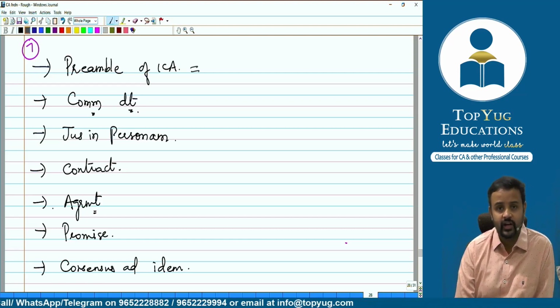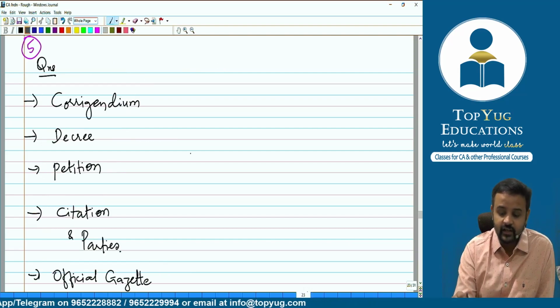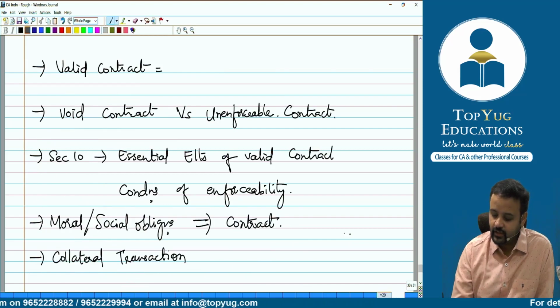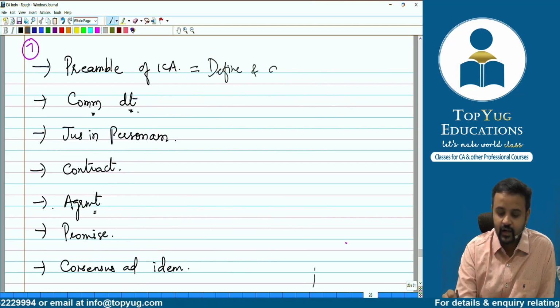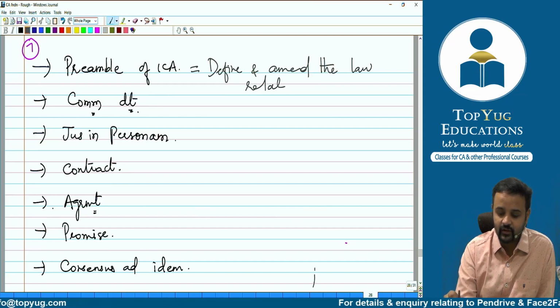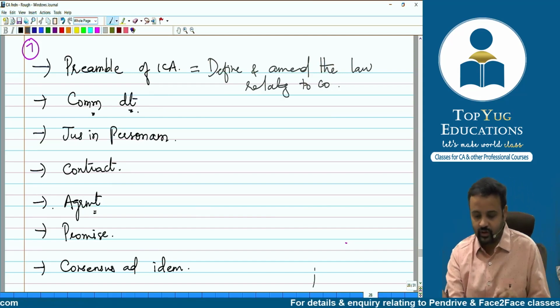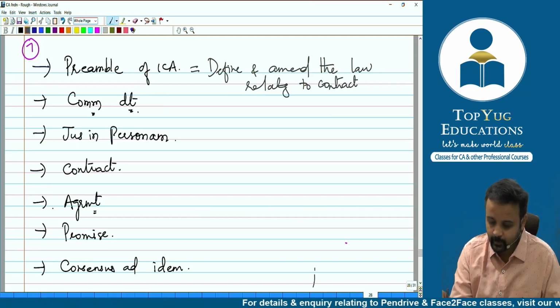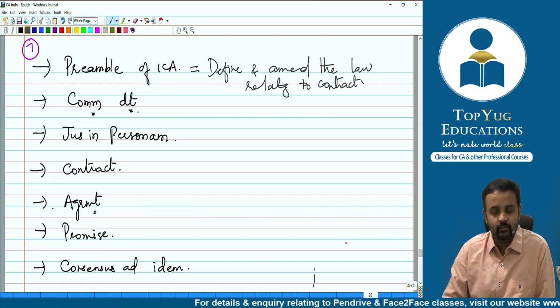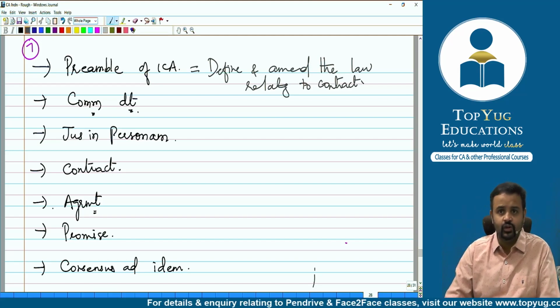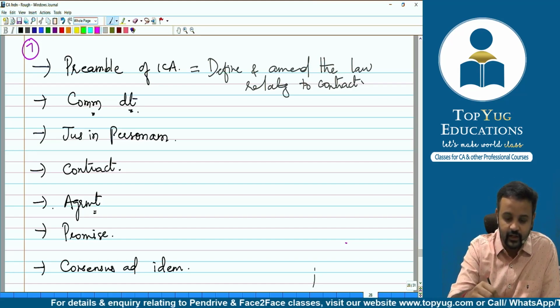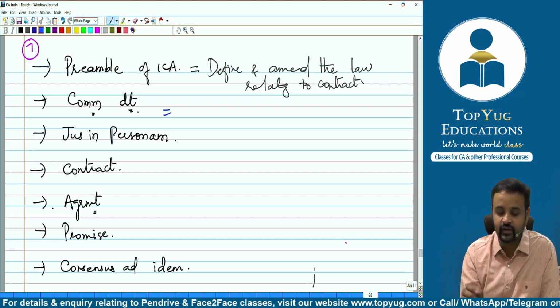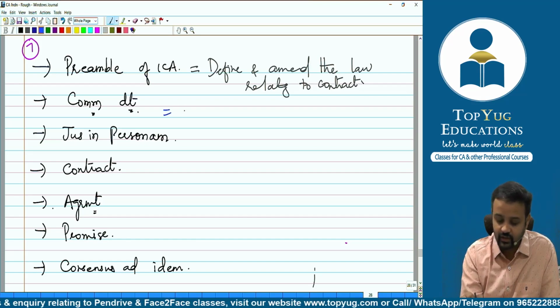What is the preamble of Indian Contract Act? You remember the preamble? They say define and amend what? The law relating to contract. So wherever some customs are there, they want to amend them, and wherever there is no custom or there is no guideline or rule, then they want to come up with the guideline or rule. Correct.